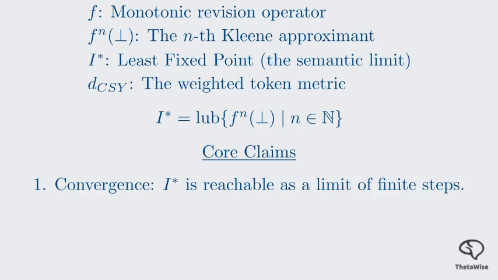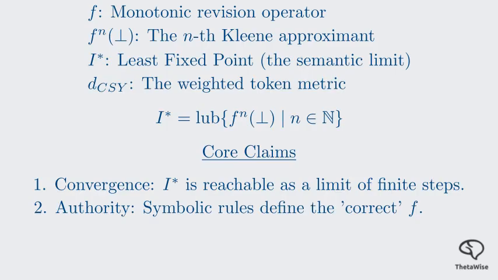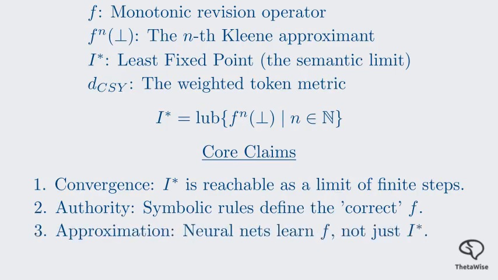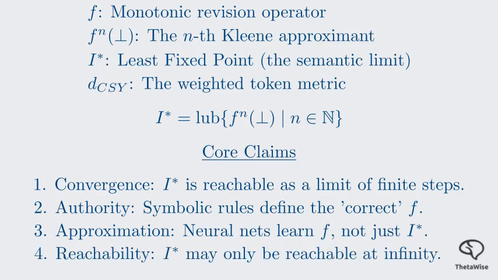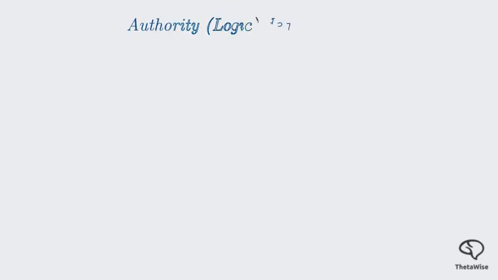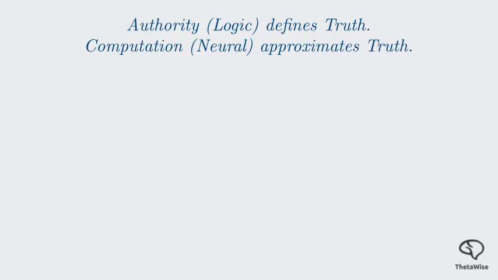2. Authority. Symbolic rules define the correct f. 3. Approximation. Neural nets learn f, not just I star. And 4. Reachability. Some I star are semantically existent but only computationally reachable at infinity. The philosophical implication is profound. While the authority role of logic defines what is true, our computational role via neural networks can only ever reach a finite approximation. In an atomless or infinite setting, we are always approaching the truth.